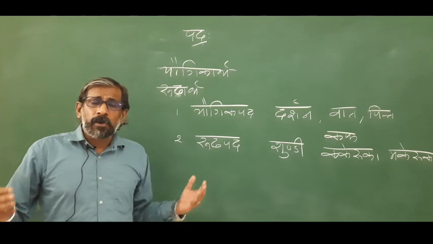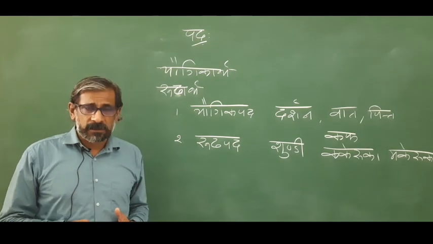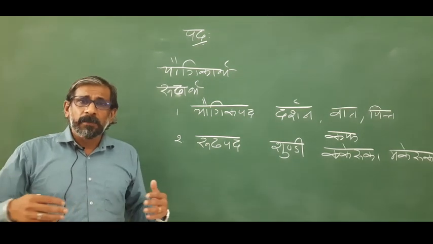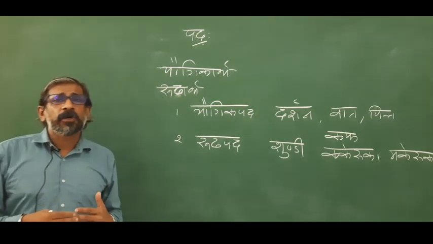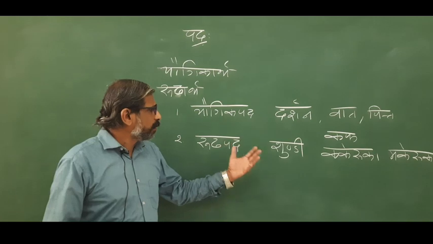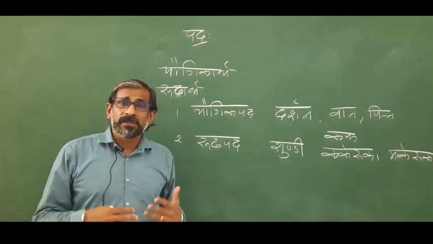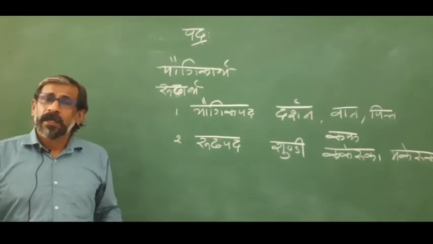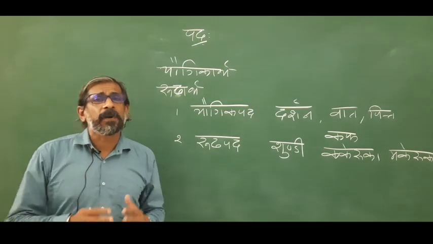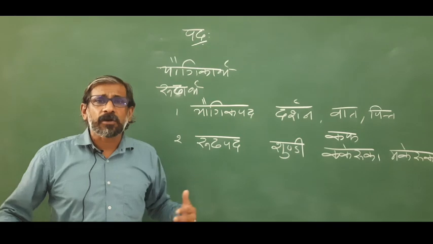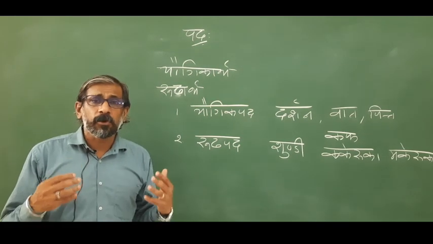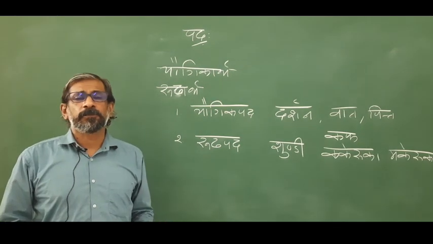Kakeruka, for example. All their names are Rudha Padas because the meaning is not corresponding to its etymological derivation. For example, Kakeruka, Makeruka, these are the various kinds of krimis. These are Rudha Padas. They have only a conventional meaning. That meaning is not corresponding to the etymological derivation of that word.